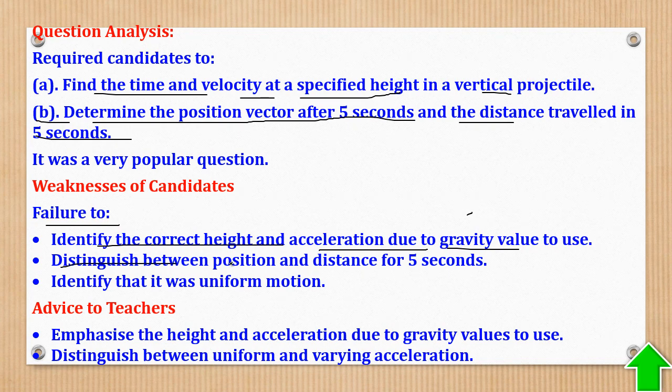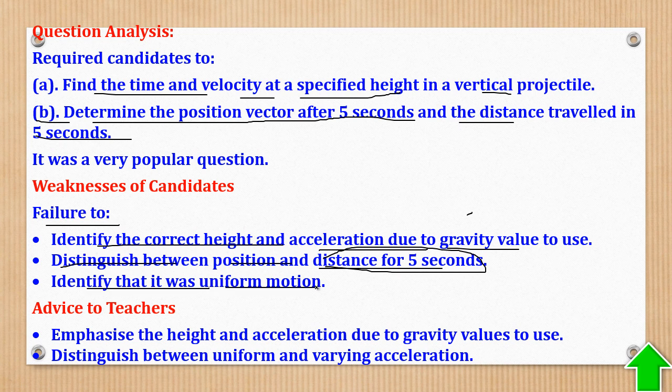Then distinguish between position and distance for 5 seconds. Do you see that word? Position and distance for 5 seconds. Here, distance at 5 seconds is the magnitude of displacement. If they said distance from the origin, then you would say magnitude of position vector.